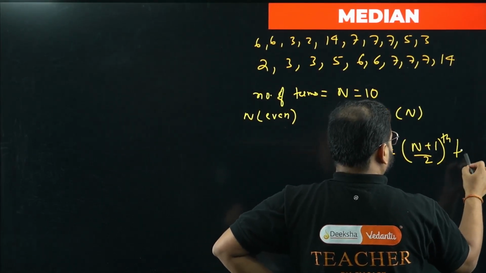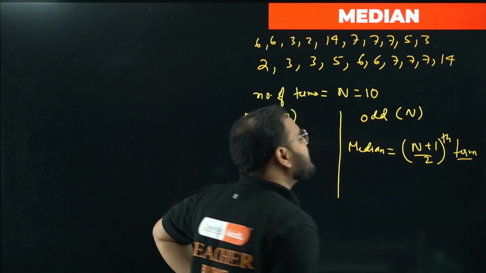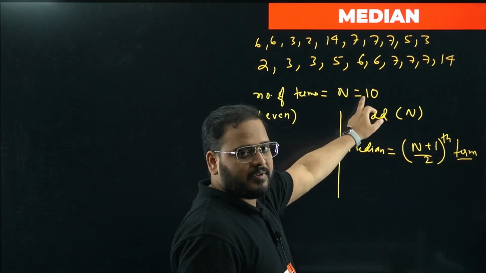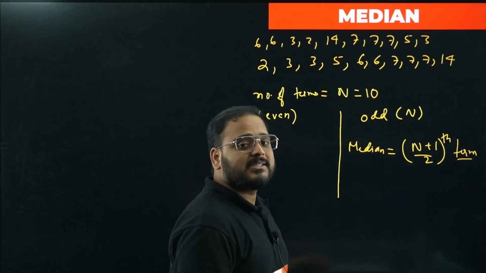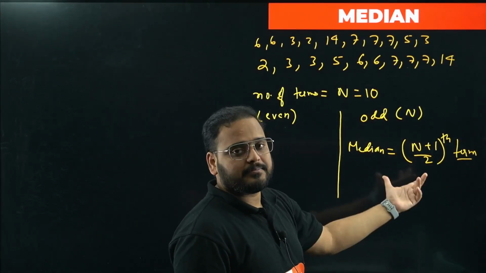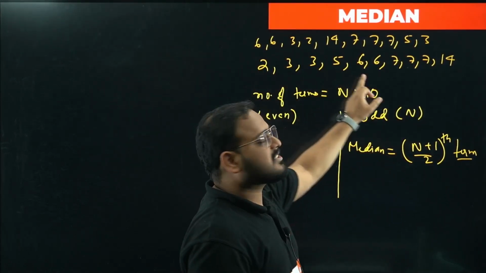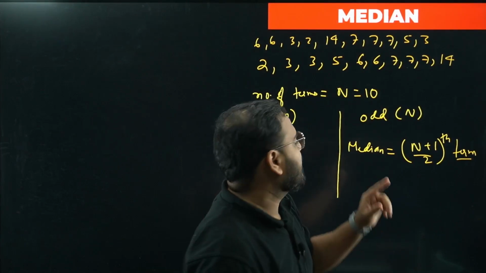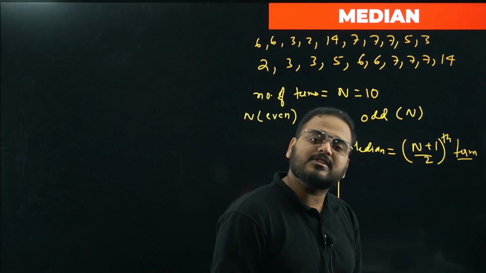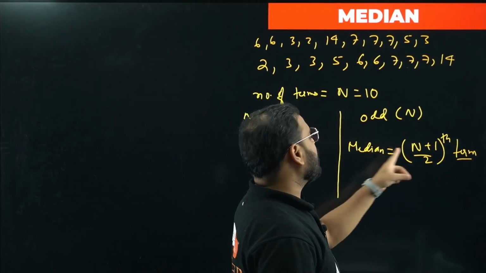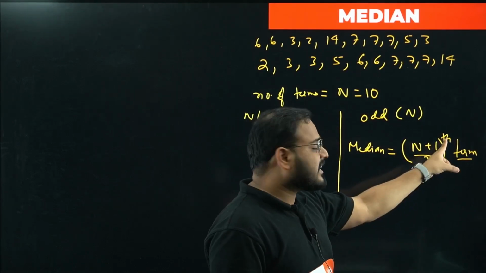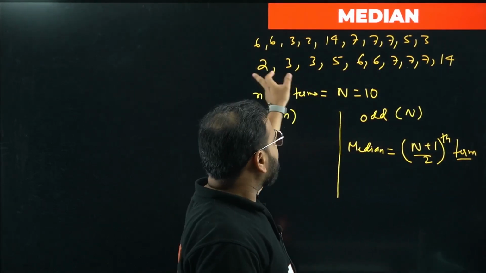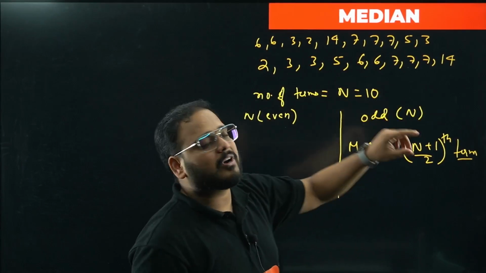What is the meaning of this? It means, let's say if I had 11 over here, we'll write 11 plus 1. How much is that? 12. By 2 means 6. So the 6th term will be your median. After arranging, whatever is the 6th term will be your median. I'll repeat. If I had n as 11, 11 is odd, right? So put here 11. 11 plus 1 is 12. 12 by 2 is 6. So the 6th term, after arranging the data, whatever is coming, will be your median.